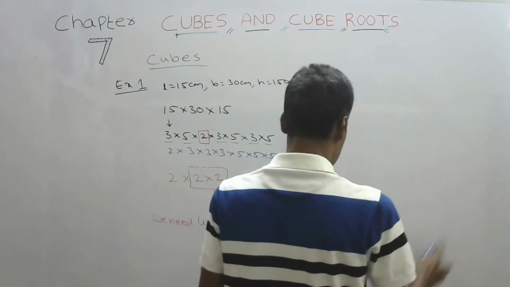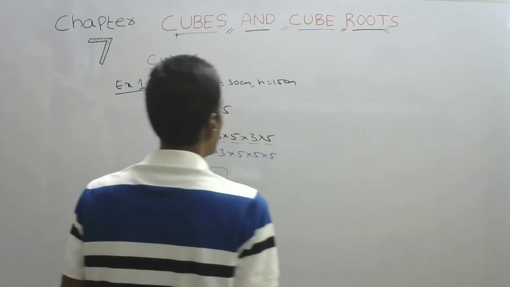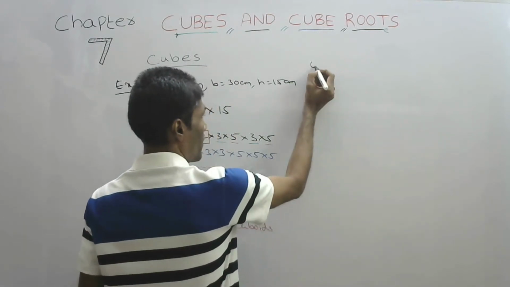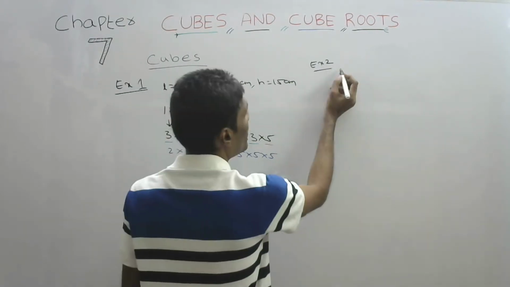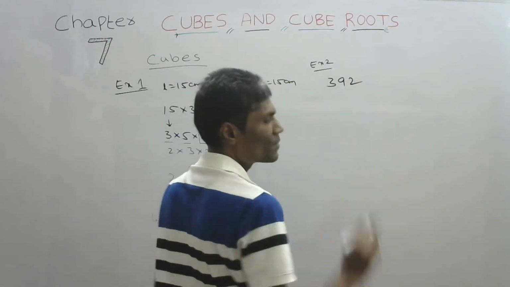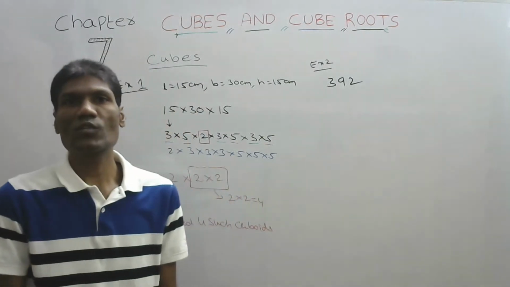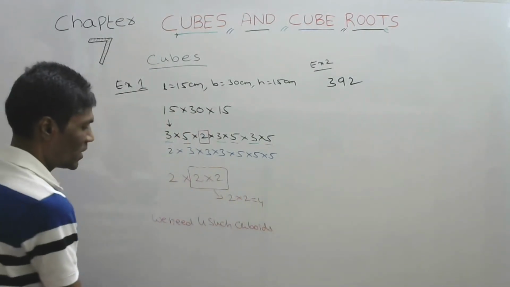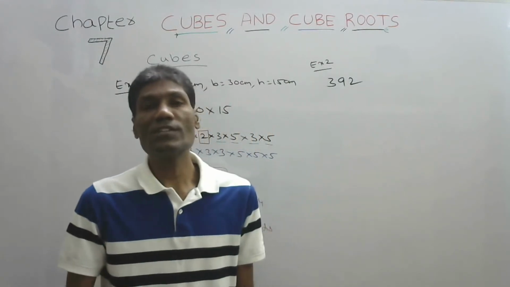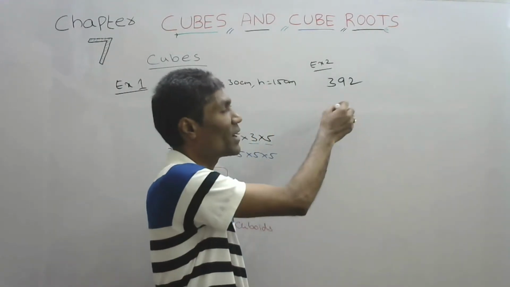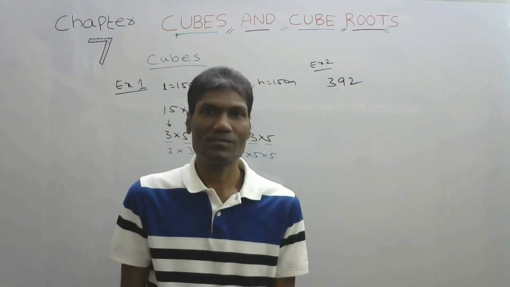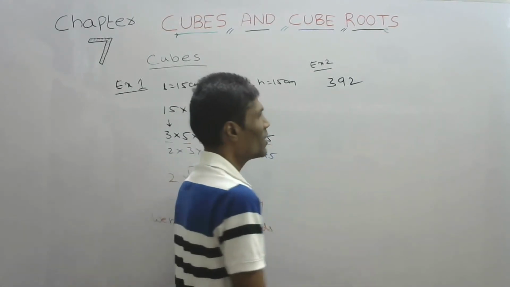Example 2. What he says is 392. Is it a perfect cube? He is asking. If it is a perfect cube, okay. Otherwise, with which number this has to be multiplied so that we will get a perfect cube. So the process is simple. What will we do?